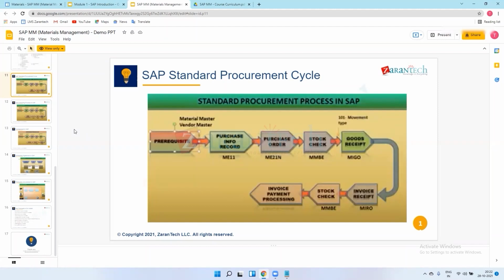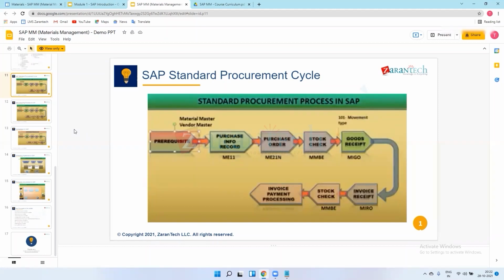And Brownfield we can call a system conversion. In simple language, suppose we have an ERP implementation like SAP in our project, and we first implemented it as greenfield.